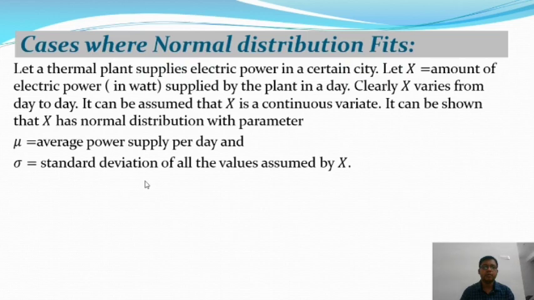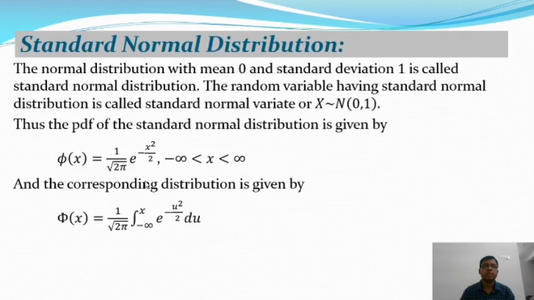After that we are going to talk about the standard normal distribution. The standard normal distribution is the reduced form of the normal distribution. The normal distribution with mean 0 and standard deviation 1 is called the standard normal distribution.